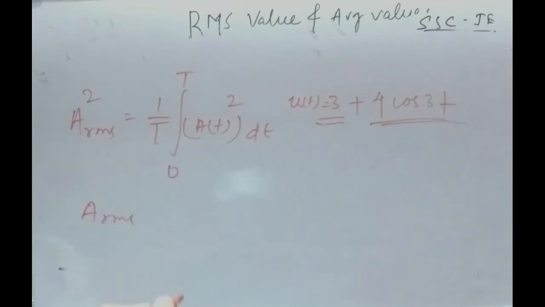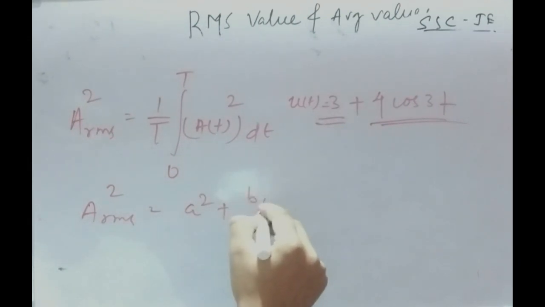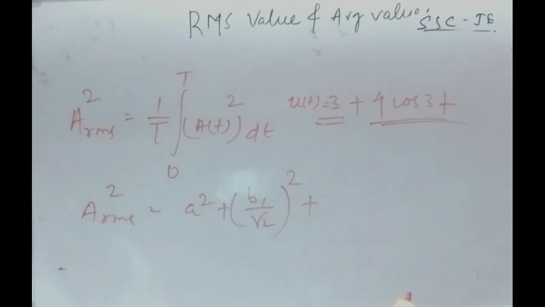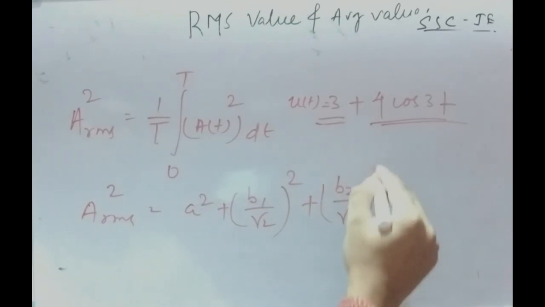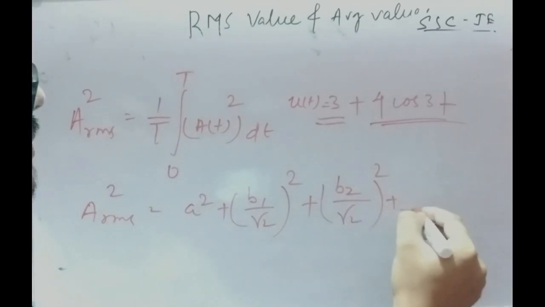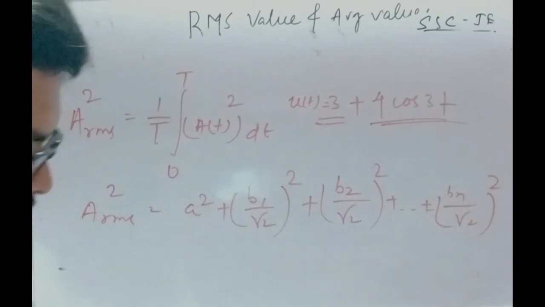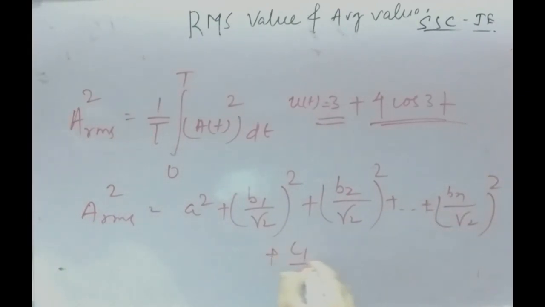A RMS square equals A square plus (B1 by root 2) whole square plus (B2 by root 2) whole square up to (Bn by root 2) whole square plus (C1 by root 2) whole square up to (Cn by root 2) whole square.